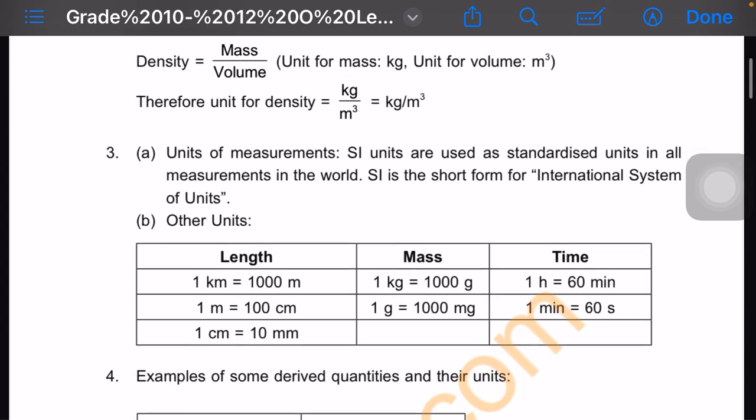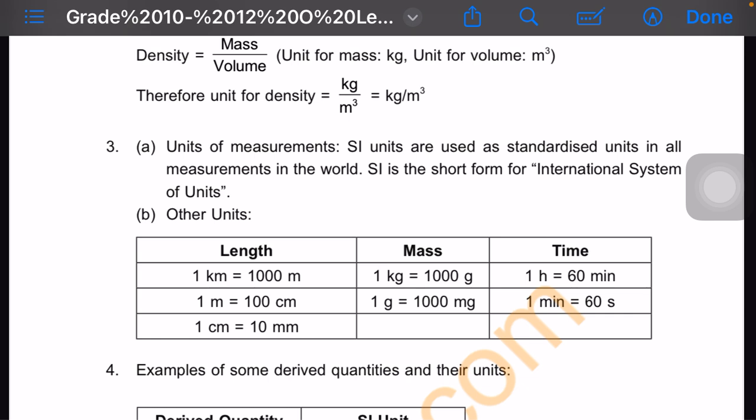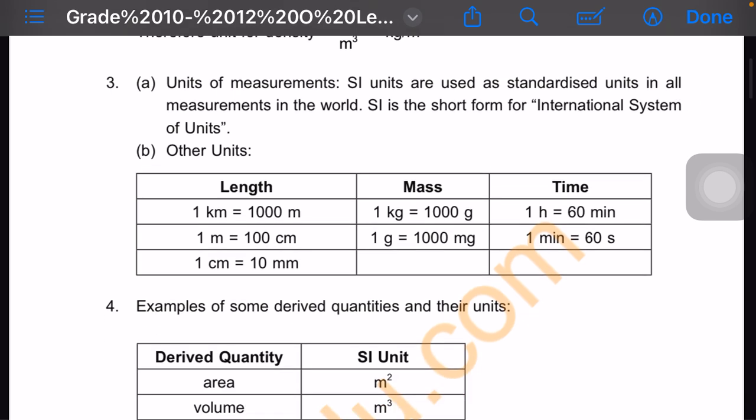Number 3, units of measurements. SI units are used as standard units in all measurements in the world. SI unit is a short form for International System of Units. SI unit stands for what? International System of Units. Then go to 3B.